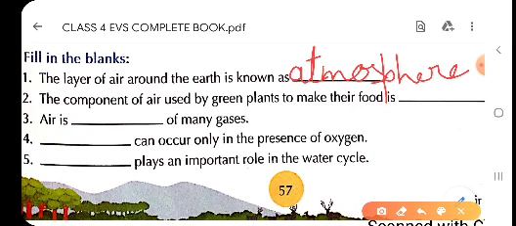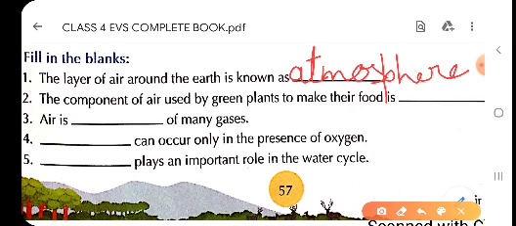Now second one, the component of air used by green plants to make their food is. So children, as we know, plants require sunlight, water and mineral, chlorophyll and carbon dioxide.